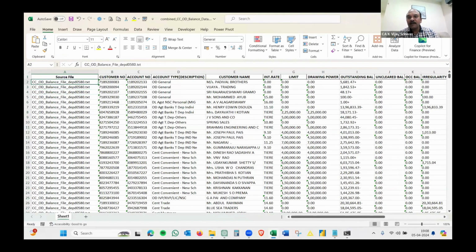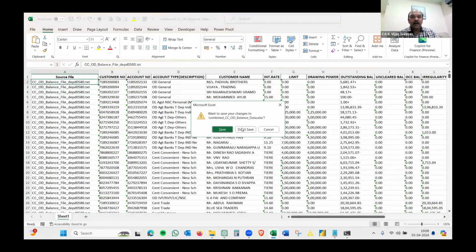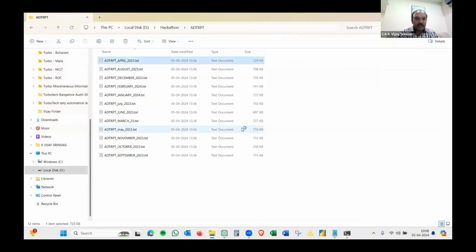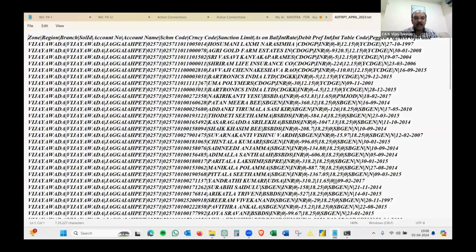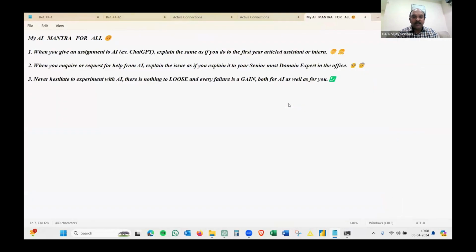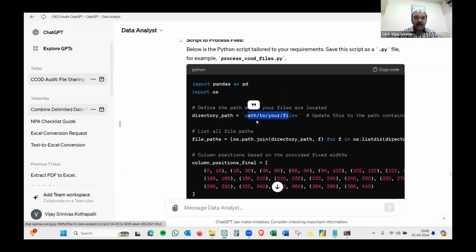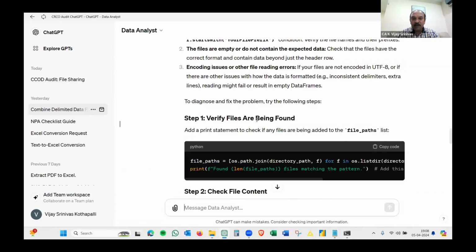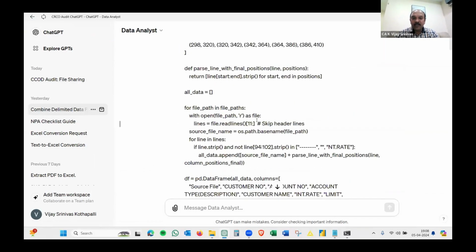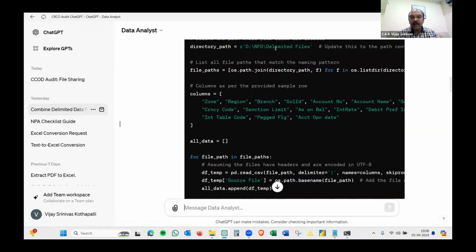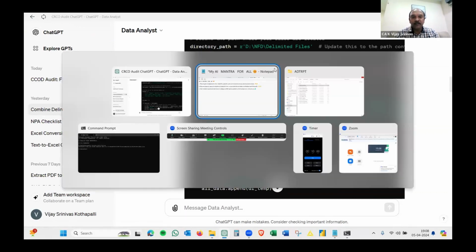Now you might say, okay, fine, this is a fixed width. How about the delimiter? I said, okay, why not take up that? This is one report, which of course presently I'm handling in one of the audits. This is a delimiter of a special character called pipe. Now in that case, what do I have to do? I again approached ChatGPT and said, hey, I have a delimited file, and this is the code you have given earlier, but my data is now delimited. In that case, what should I be doing? It said, okay, fine, take this code, rename the path with your file name and run it.